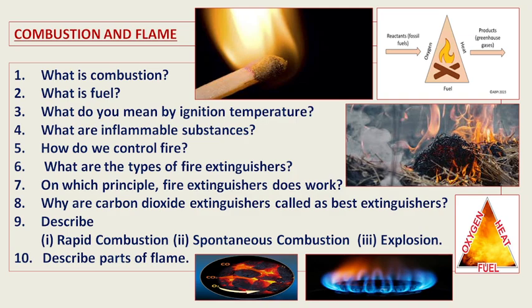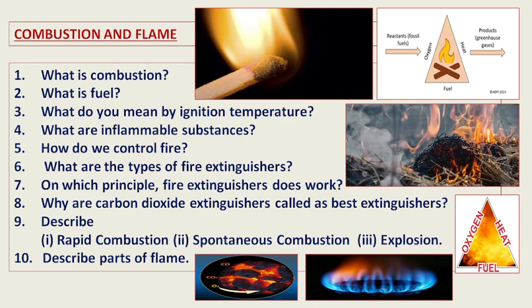The full house will catch fire, and it has happened many times that due to leakage of gas from the gas cylinder or from the stove, the house is completely filled with fire. The moment the LPG gas stove is started with a flame, immediately it engulfs the complete house in fire. So we need to control fire.